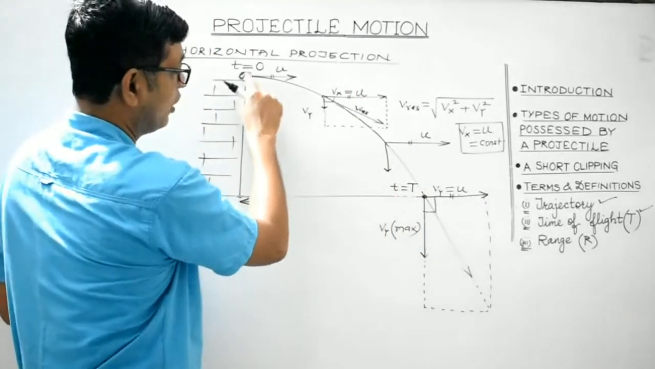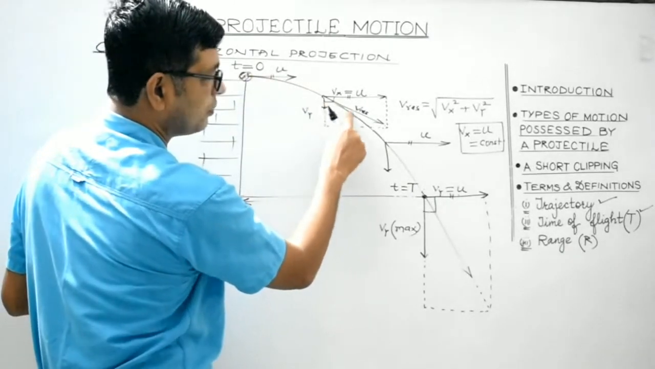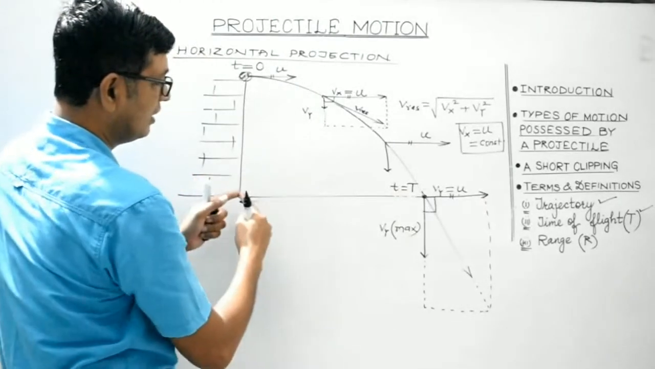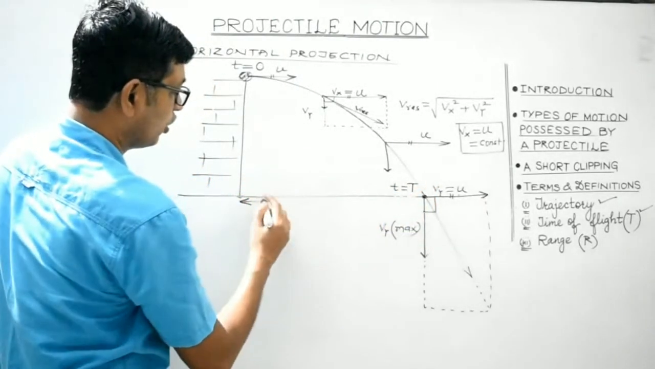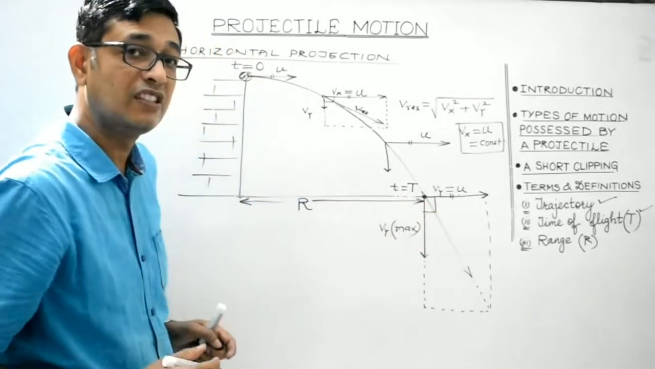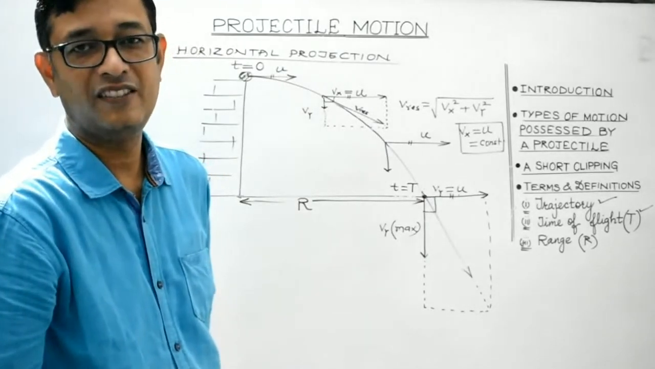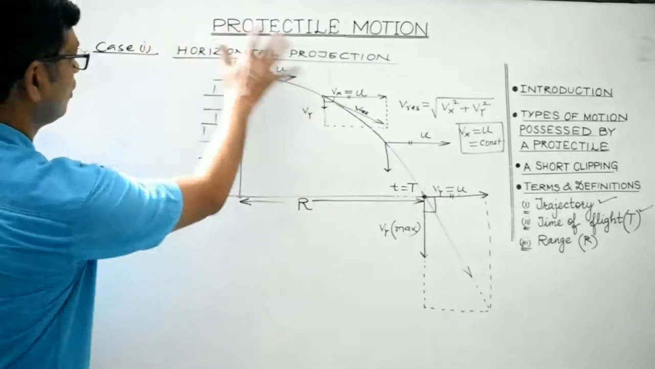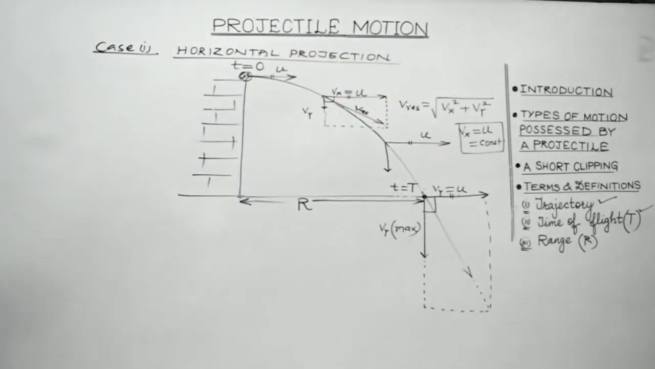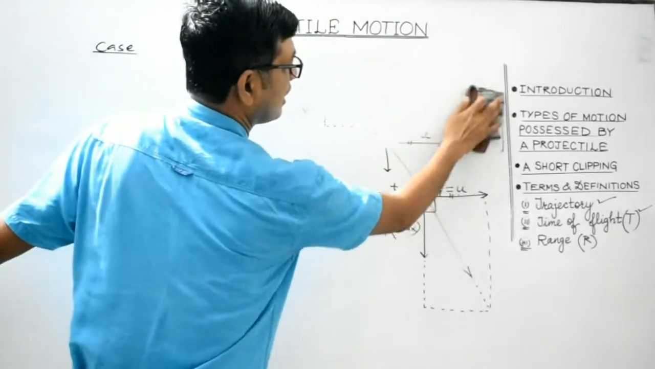Now look, during time capital T, the projectile remains in air or space and it is following this path. And during this path, it has covered this vertical distance and this horizontal distance. So this horizontal distance covered by the projectile in the time during which it remains in air or space, that is known as the range of the projectile. Clear, students? So this was all regarding horizontal projection. Now let's concentrate on the second part, and that is angular projection. We will discuss angular projection.